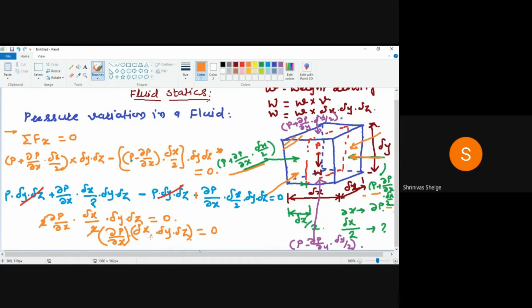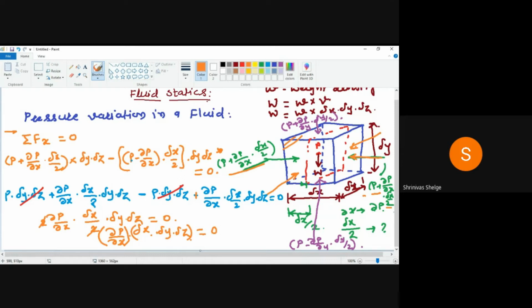So obviously, delta x into delta y into delta z is not equal to 0. Correct? Multiplication of distances, obviously it may be near to 0, but it is not equal to 0.